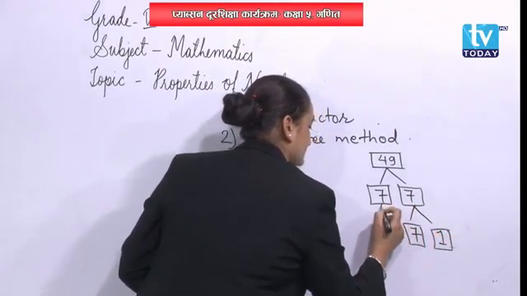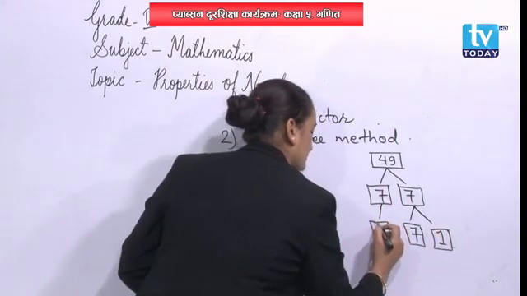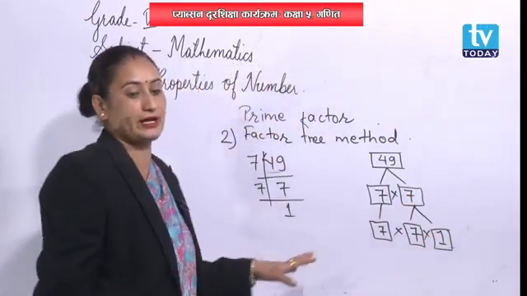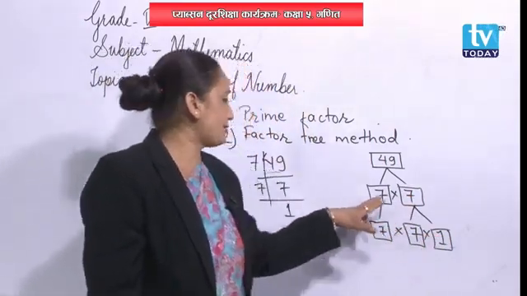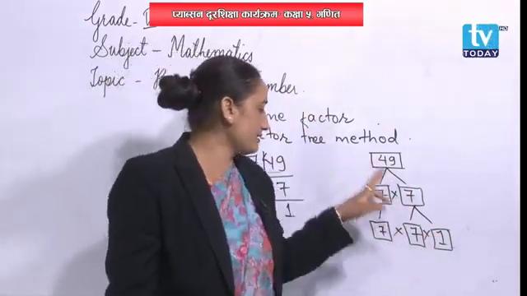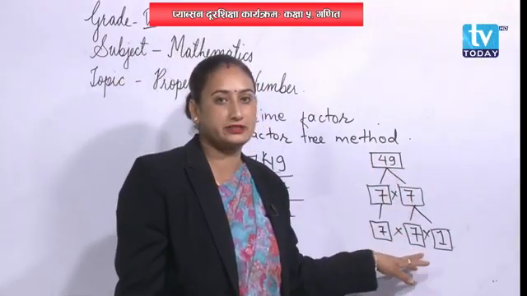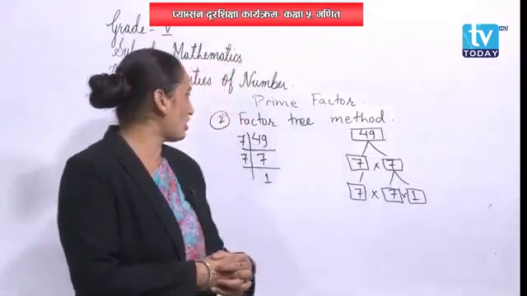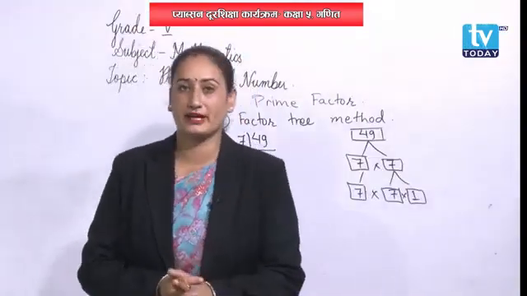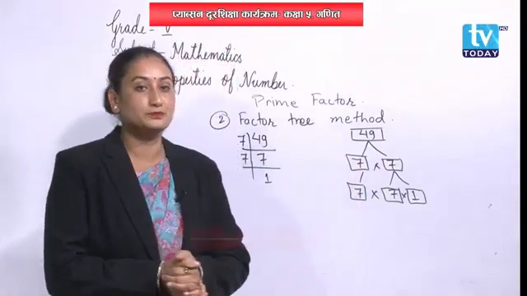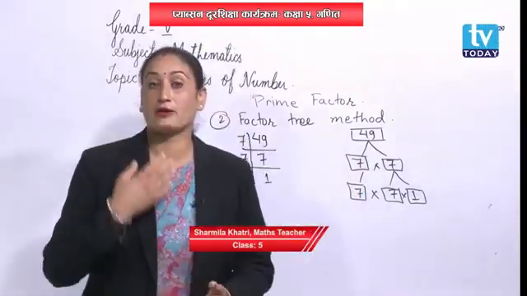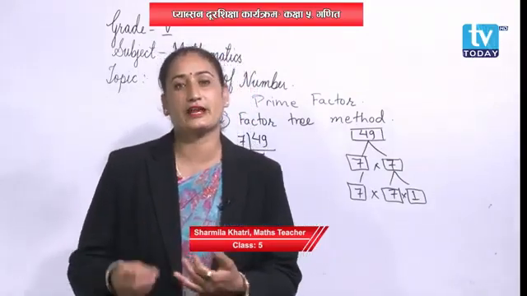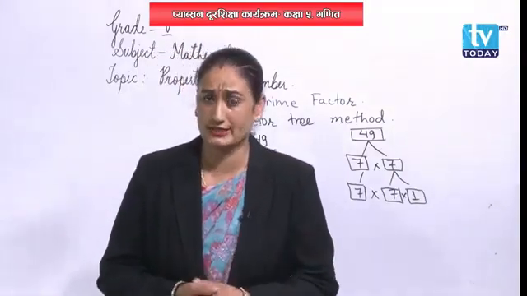Okay, put the multiplication sign just like before. Now let's take it out. 7 times 7 is 49. 7 times 7 is 49. 49 ones are 49. Okay students, we have learned the factor tree method, right? Up to here we have completed. So I hope you can do prime factorization. I hope you can complete the division method and factor tree method, right students?